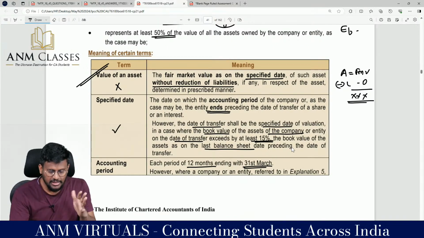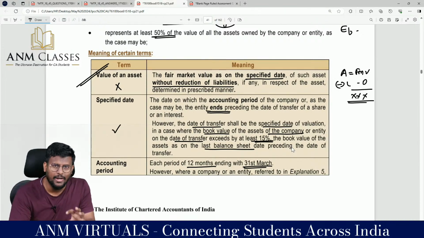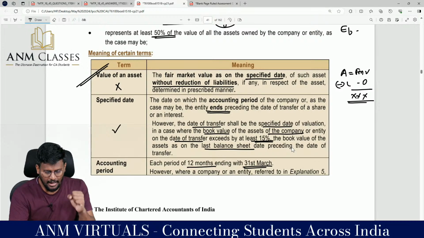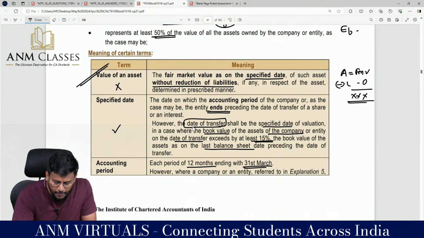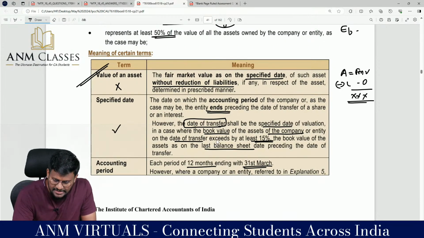Sir, in case there is a 15% book value change between the year end and the date of transaction, the date of transfer should be taken as the specified date. Fine. This is exceeds, so positive, there should be an increase of 15%.